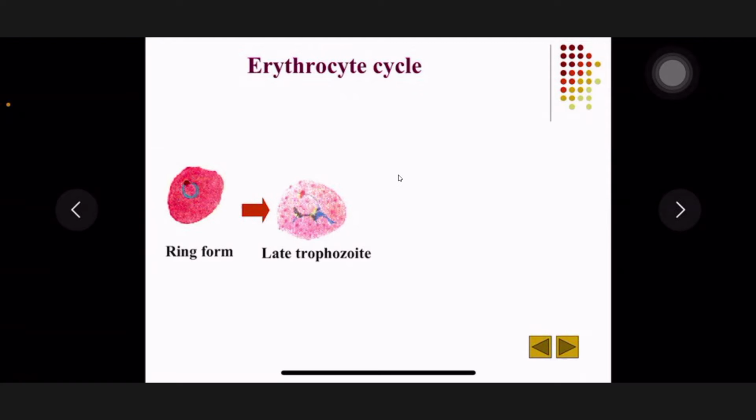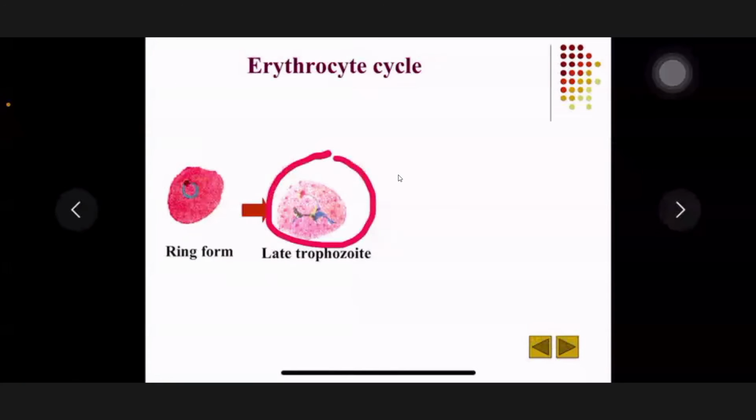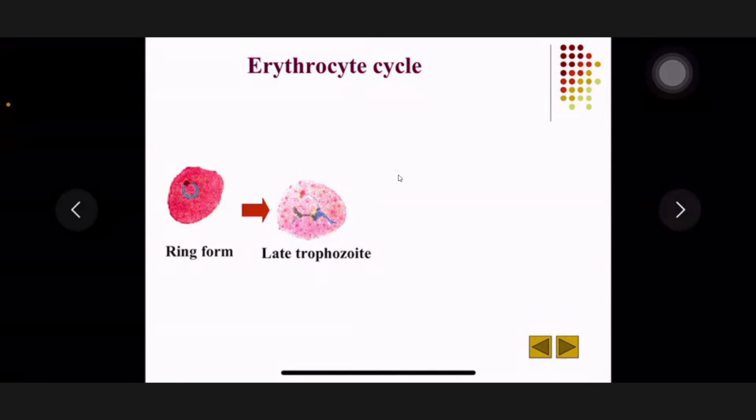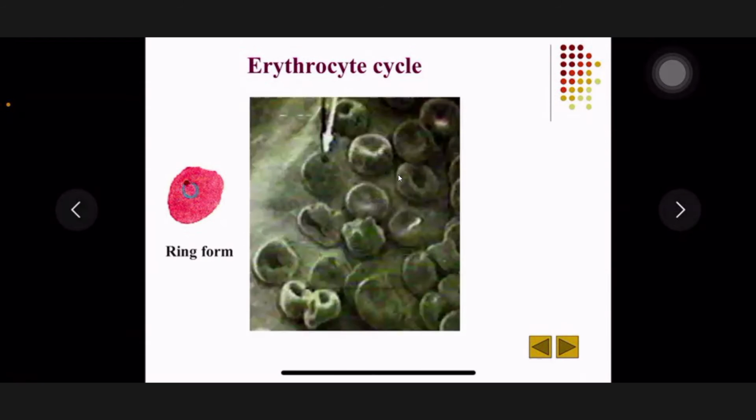Now, do you notice the RBCs are different? What are the differences between the RBCs here? It got Schüffner's dots. Less hemoglobin. Good, very good. A little bigger, and the color is lighter, and we can find the red dots. They are Schüffner's dots. So just like this picture, we can find that these RBCs are abnormal from the others. Okay.